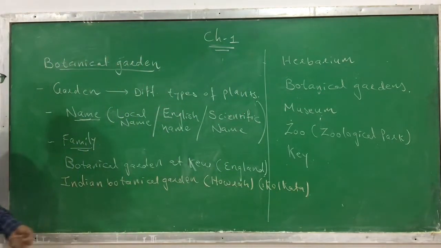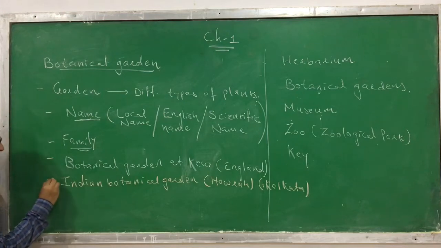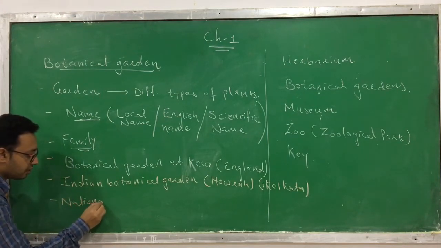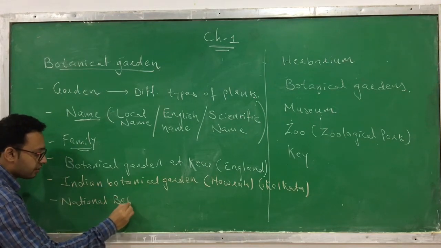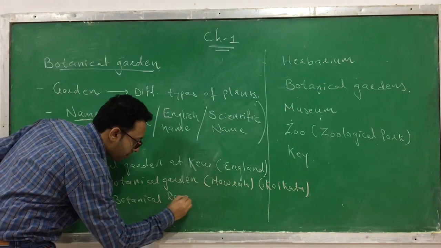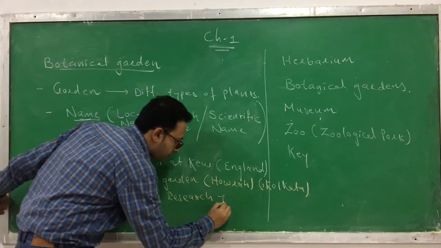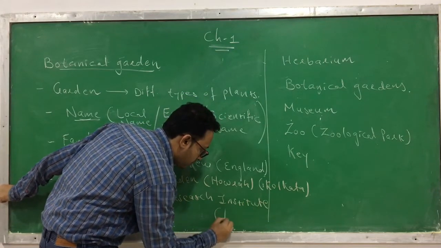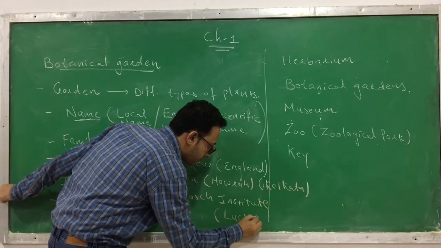One more botanical garden which is present in India and is famous is the National Botanical Research Institute. It is present at Lucknow.